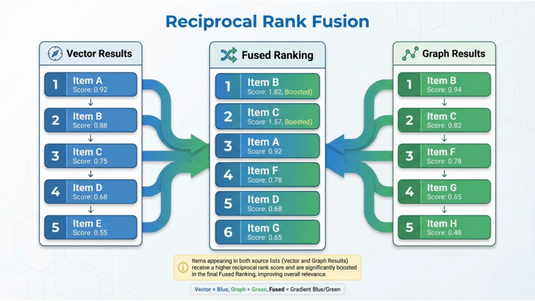When both vector and graph retrieval return results, you need a fusion strategy. Reciprocal rank fusion is a proven technique. Combine rankings from multiple sources, giving credit to items that appear high in multiple lists. More sophisticated approaches use learned ranking models that weight different signals based on query type. The goal is optimal result quality regardless of which retrieval method found the information.